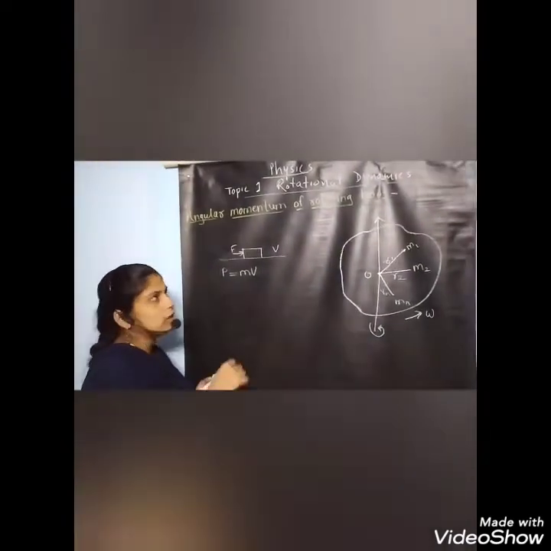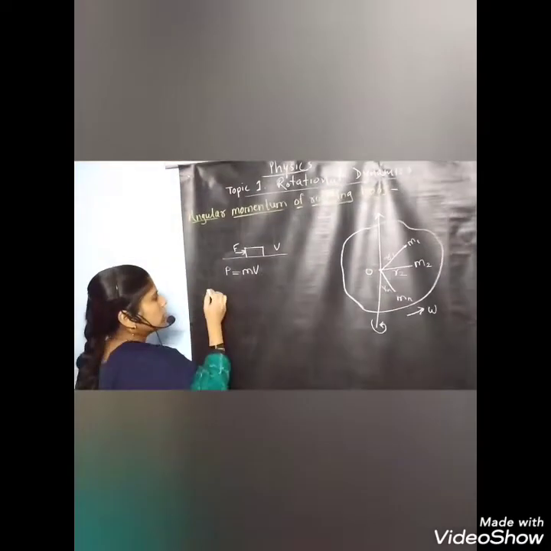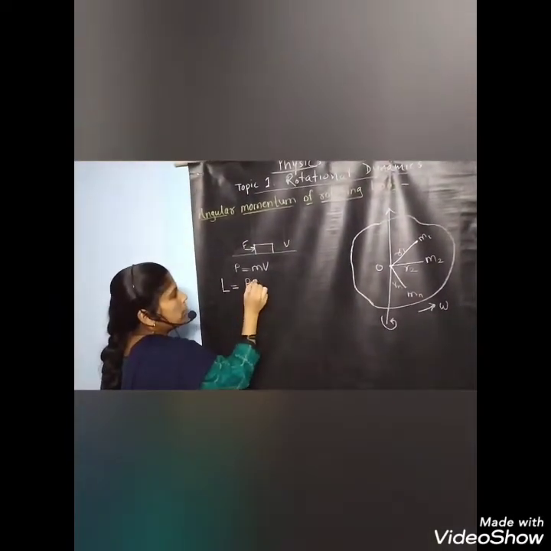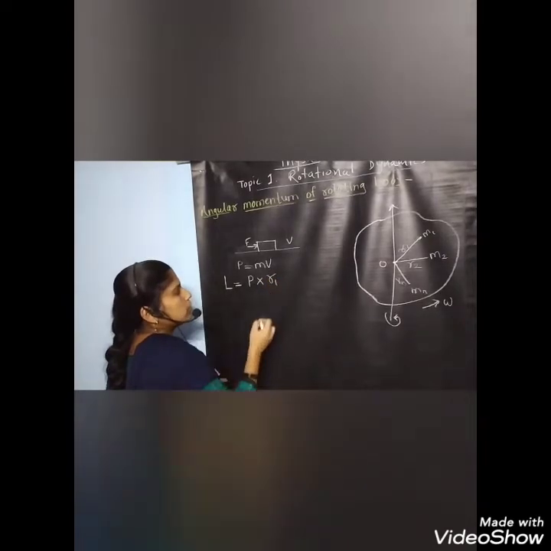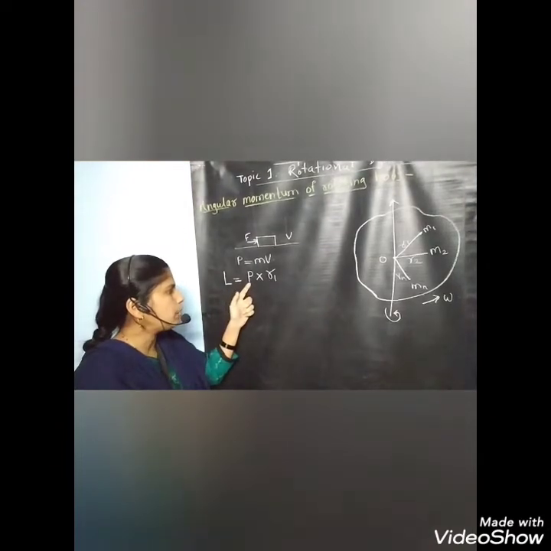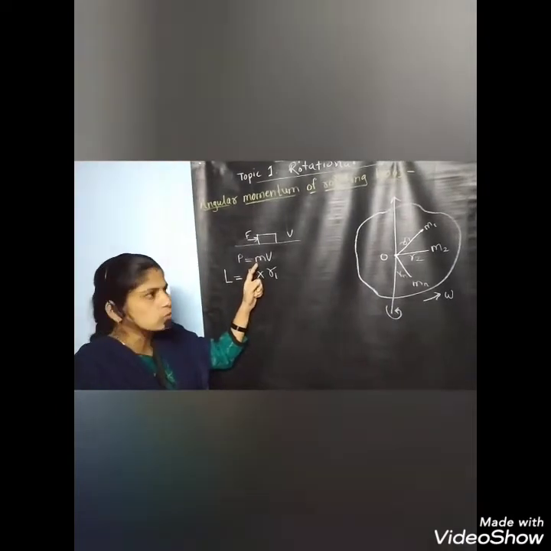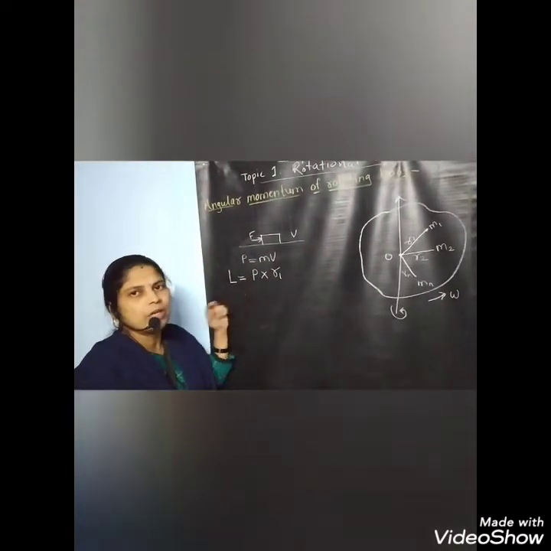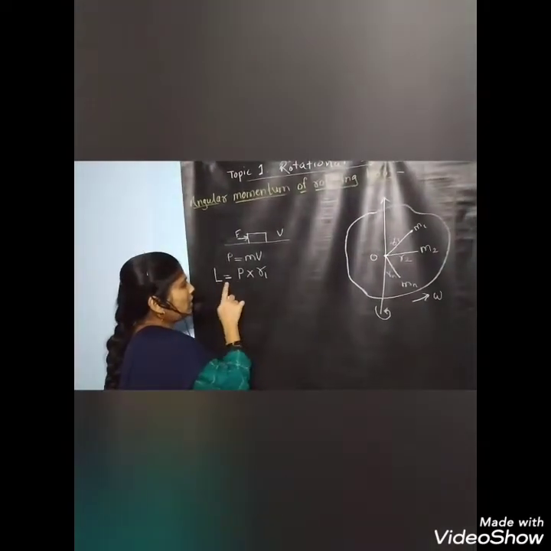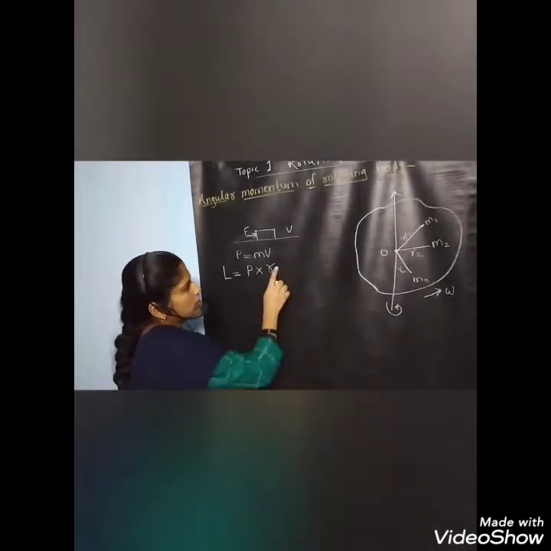But when we are finding angular momentum, it is given by the basic formula L is equal to P into the distance where we are applying the force. Here L is equal to P r, where P is the linear momentum because the body moves, and r is the perpendicular distance from the axis of rotation.